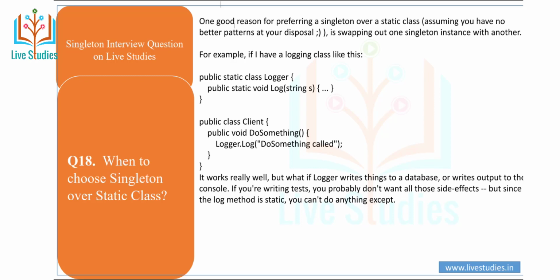For example, if you have a logging class, say a static class Logger with a public static void log method taking a string, clients can use it like this. It works really well, but what if the logger writes things to a database or writes output to the console? If you are writing tests, you probably don't want all those side effects, but since the log method is static, you cannot override it.